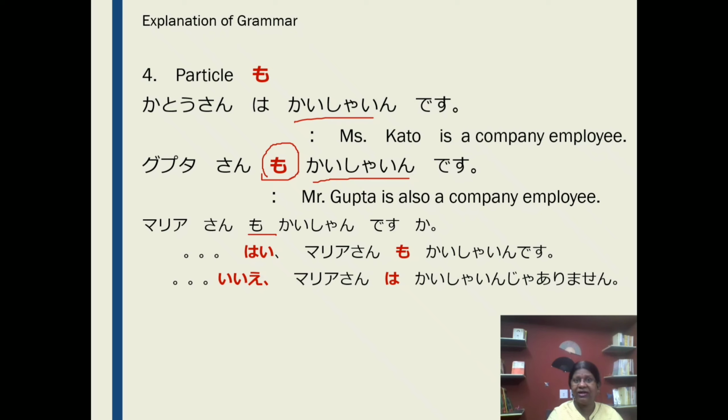If it is yes, hai, Maria-san mo kaisan desu. Here after Maria-san it takes the mo particle because the answer is hai, yes, because this is supporting this statement. Okay. If the answer is no, then ie, Maria-san wa kaisan ja arimasen. It takes the wa particle instead of the mo particle. Is that clear? Hope you understand the uses of this particle.